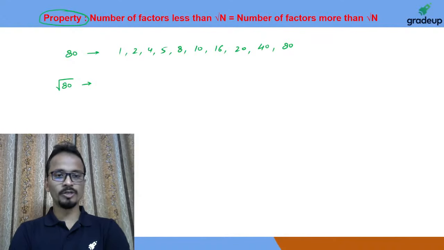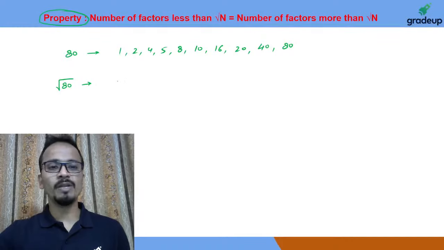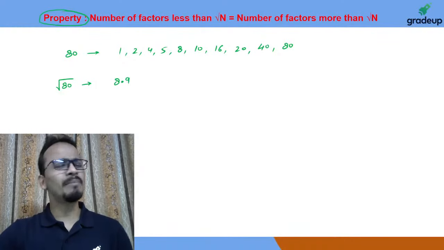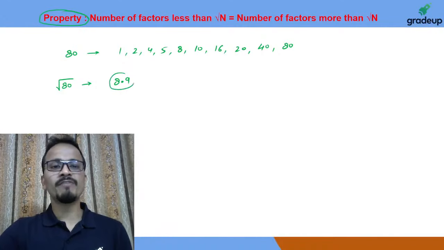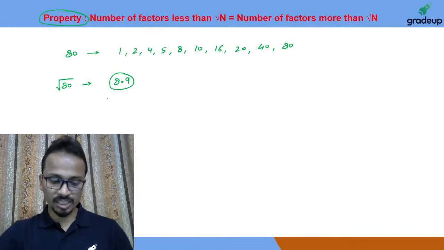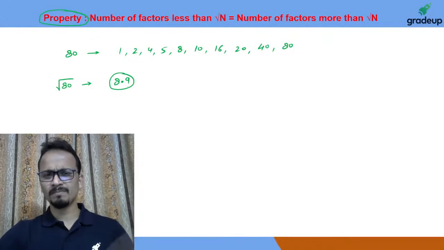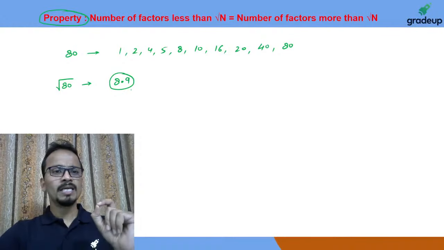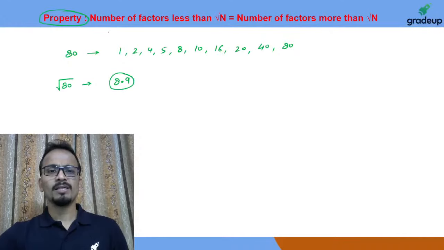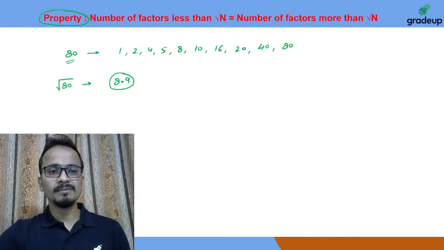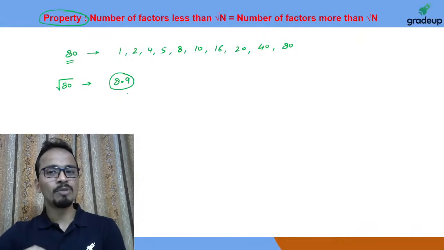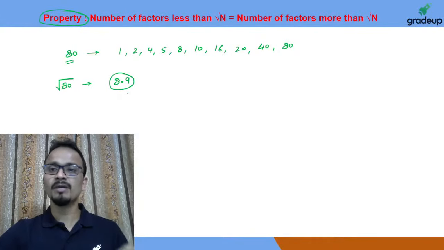All right, good. So the approximate value of under root 80 will be 8 point something, and I'm writing 8.9. Good, Tanvi, Kalavati, good. So 8.9 will be the approximate value of under root 80. Now this property tells us that the number of factors of 80 which are less than under root 80 will be equal to the number of factors of the same number which are greater than under root 80.